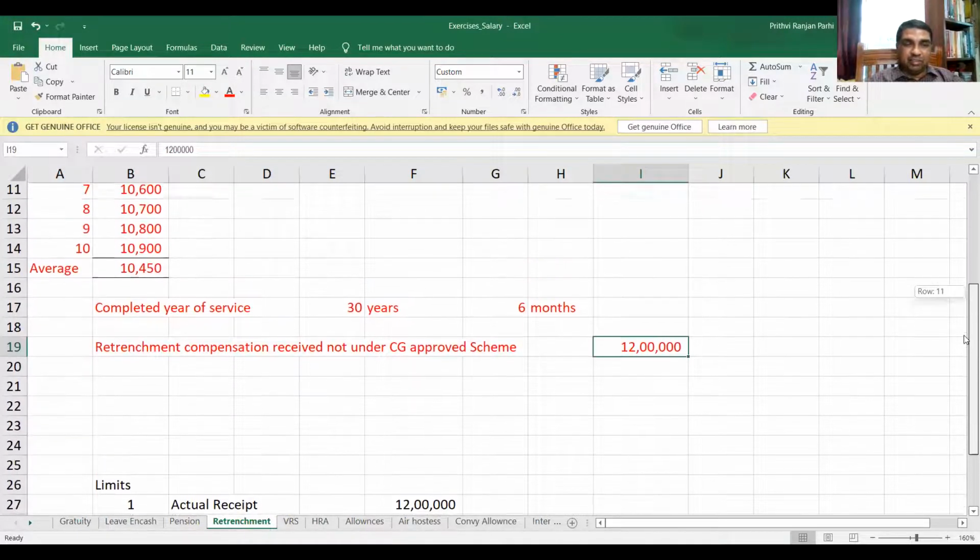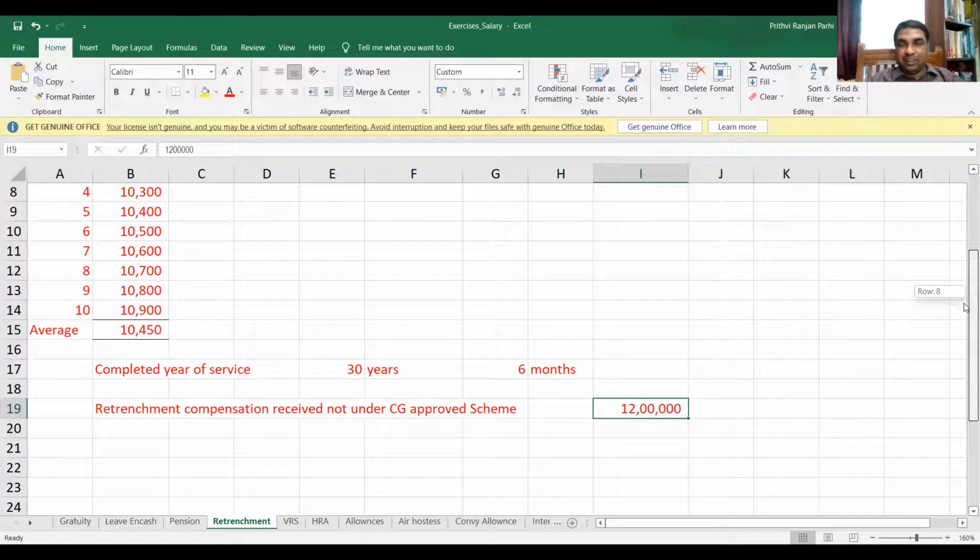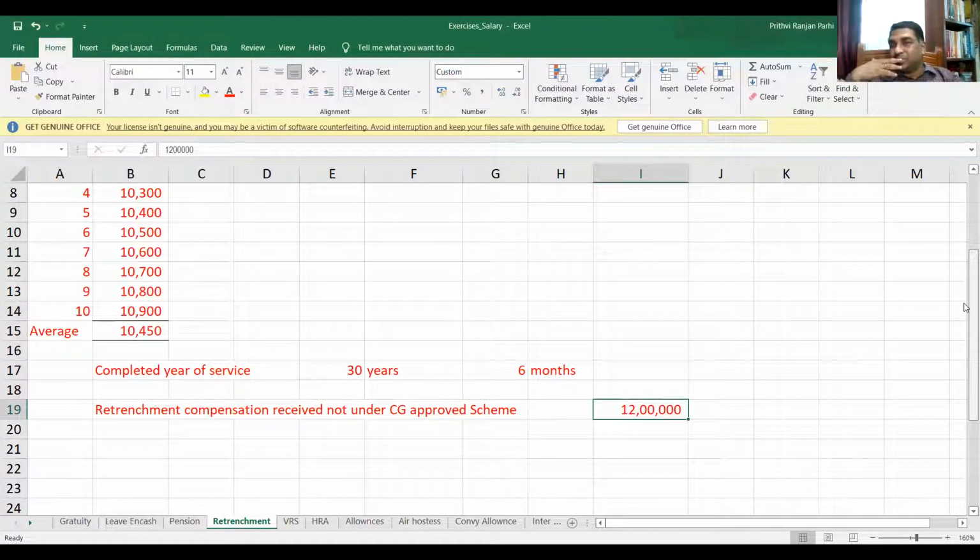Yes, sir, the actual receipt you see is 12 lakh. Then what is the next limit? Statutory limit. Statutory amount is how much? 5 lakhs. Then the third limit, who remembers? 15 days salary, is it not? For each completed year of service. How will it be computed? Average salary is available with you. That you have to take, it's a 26 days salary. Then you can arrive at what the 15 days salary is. For each completed year of service, arrive at the amount. Now tell me what is the third.